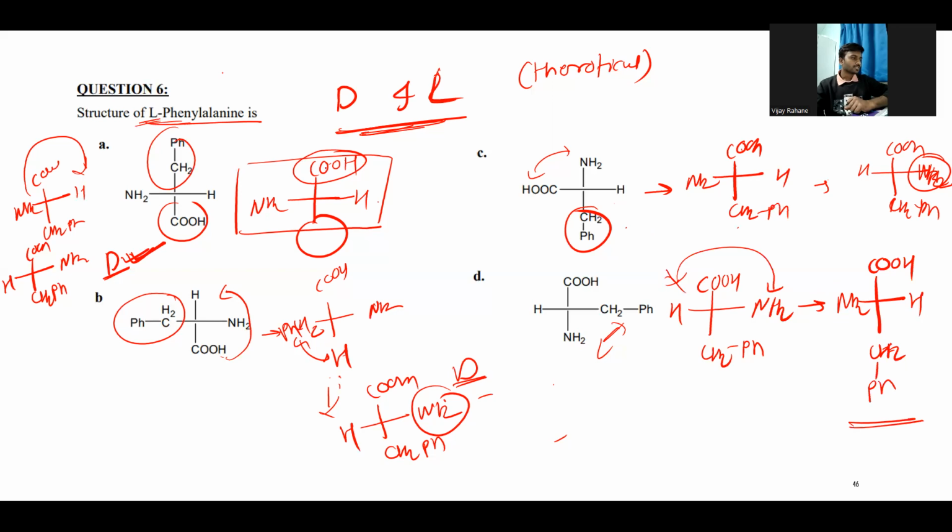Always focus on the structure. If it is L, the NH2 should be on the left hand side. And the condition is that the most oxidized carbon atom is at the top and the side chain is at the bottom.